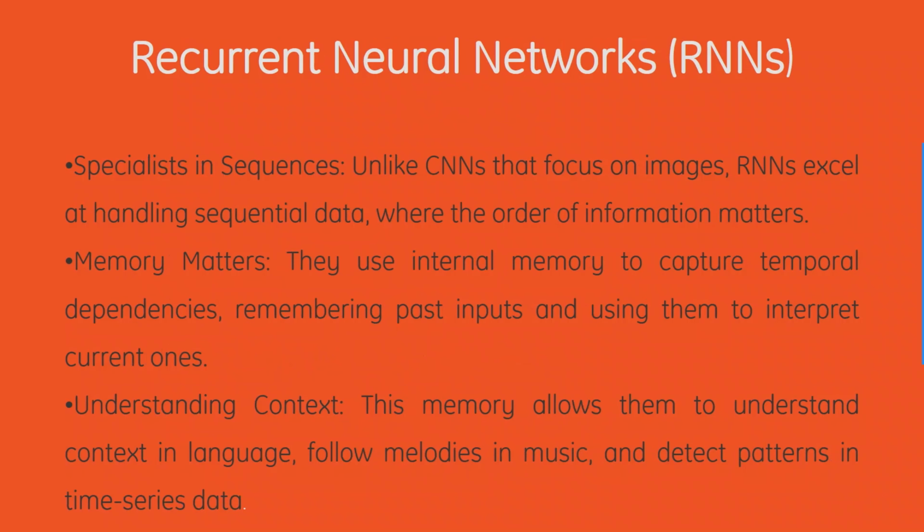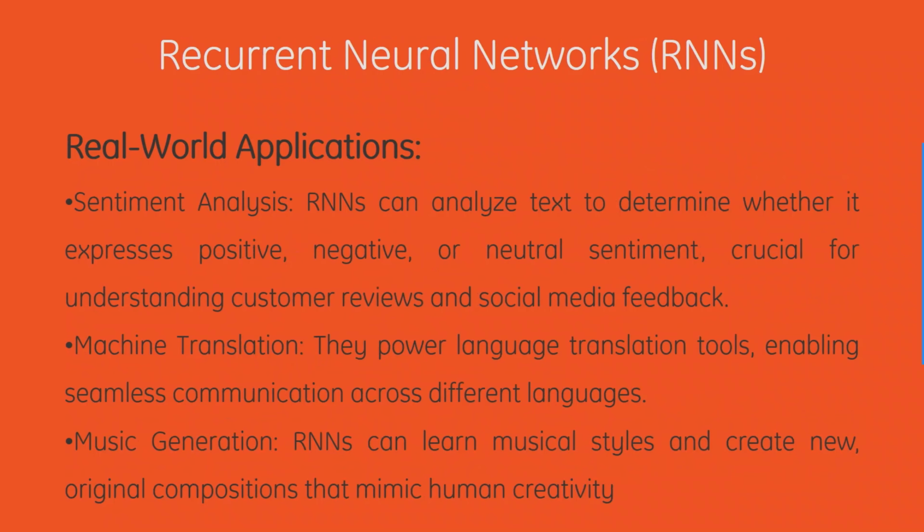Next, we have RNNs. Unlike CNNs that focus on images, RNNs excel at handling sequential data where order of information matters, like memory matters. They use internal memory to capture temporal dependencies, remembering past inputs and using them to interpret the current one. This memory allows them to understand context in language, follow melodies in music, and detect patterns in time series data.